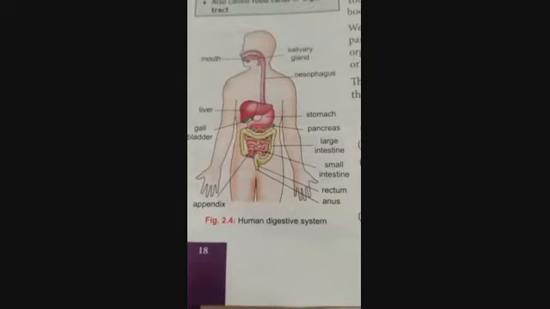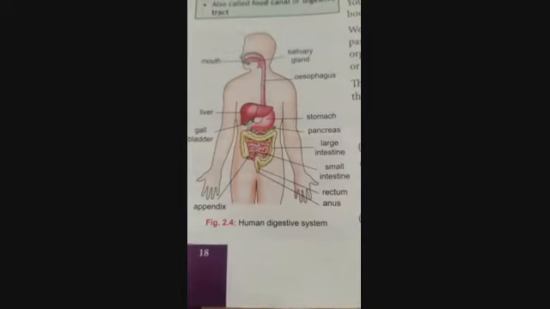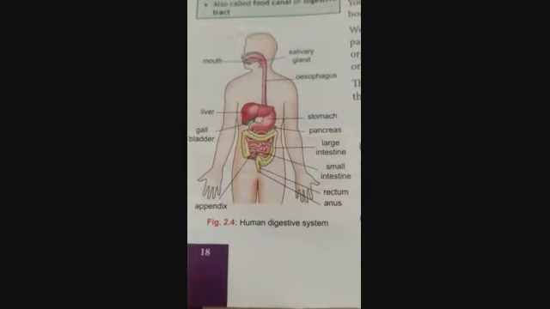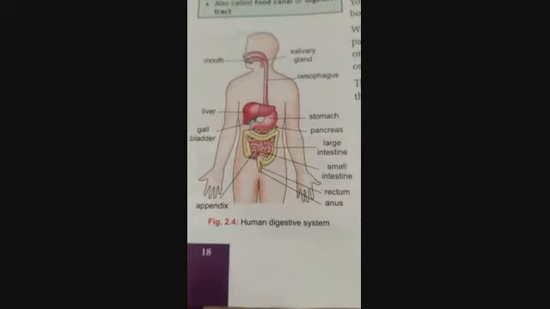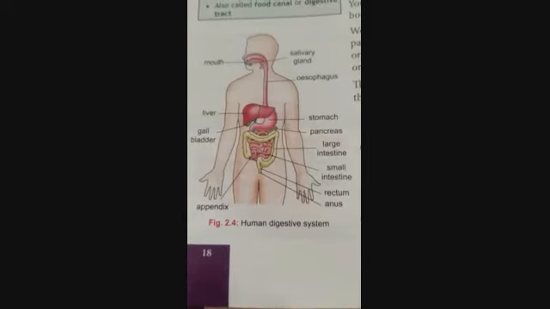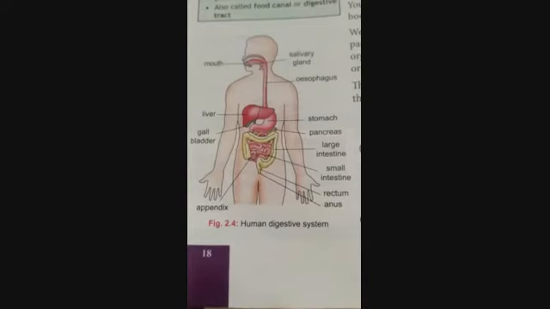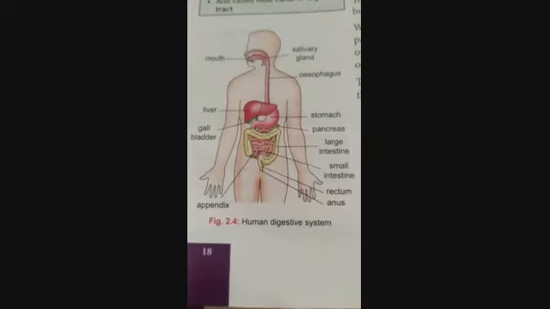It is secreted by 3 pairs of salivary glands. The juices present in saliva help in chemical digestion of starch into sugars. After the food is broken down into smaller pieces and mixed with saliva, it is swallowed down the digestive system and enters the food pipe or esophagus.